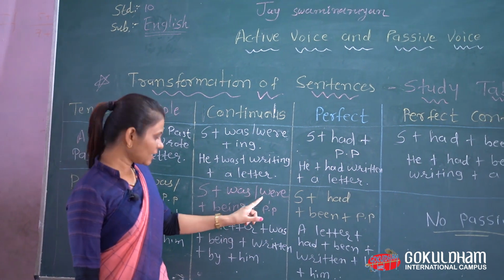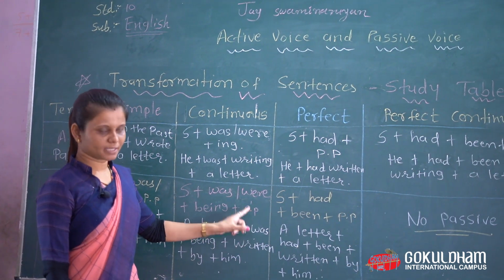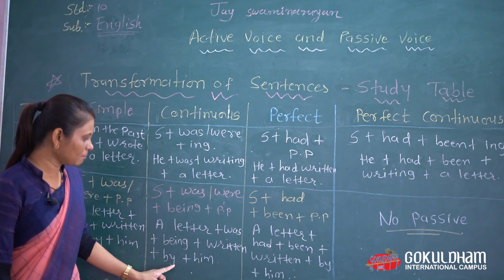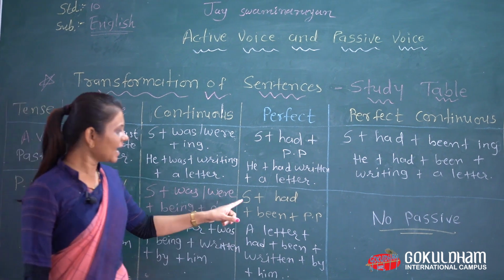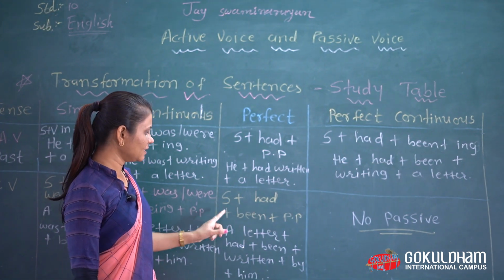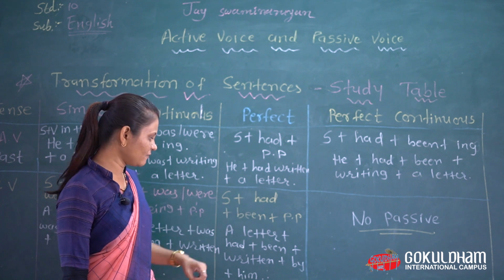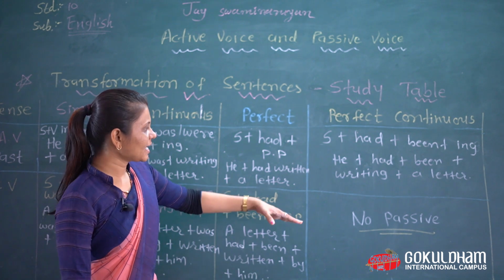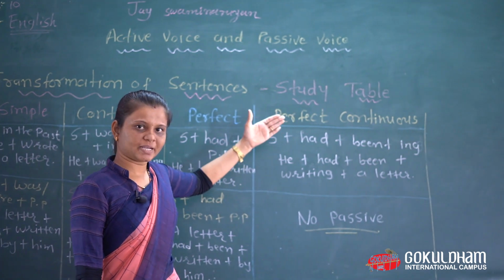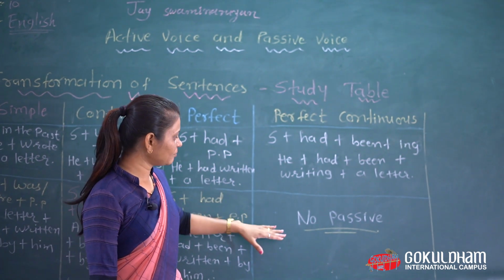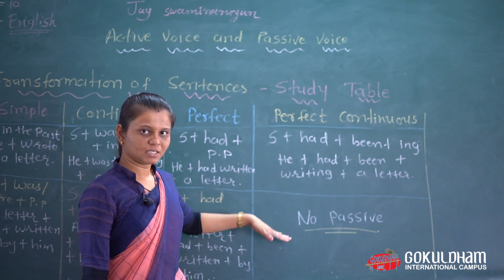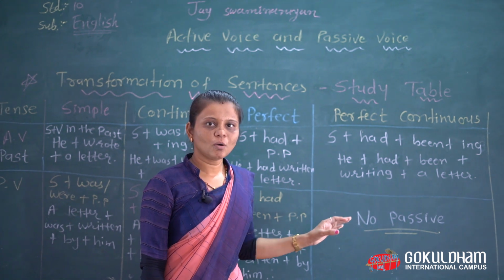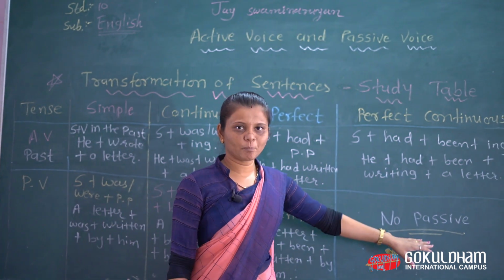Subject was, were plus being plus past participle form. A letter was being written by him. Then subject plus had plus been plus past participle form. A letter had been written by him. And you can see, same as present, in past tense also passive voice is not possible. In this case, perfect continuous tense is not possible to change into passive. So I write down here no passive.